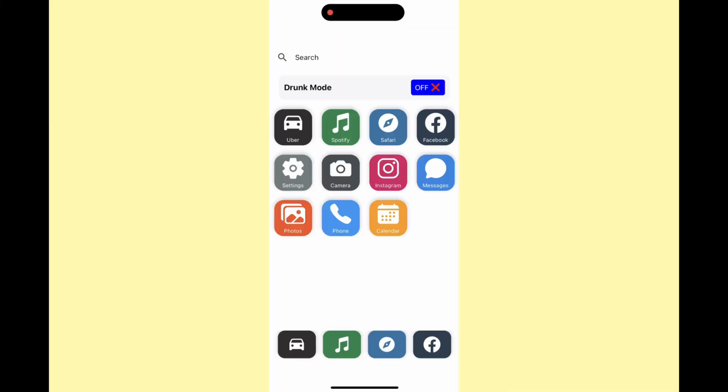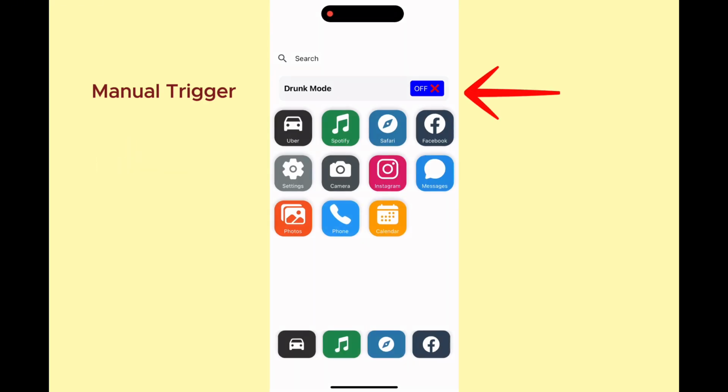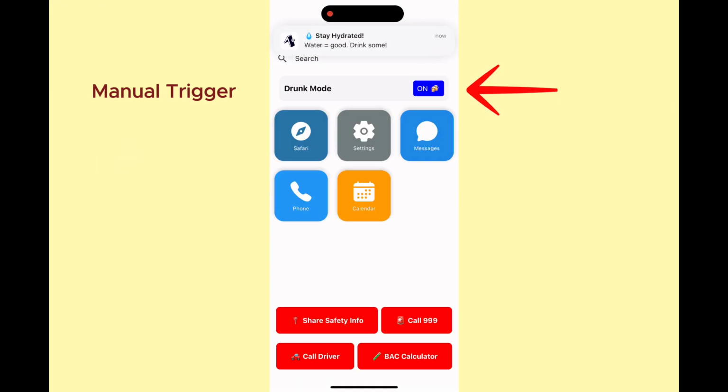Here we have the prototype. The first thing was the drunk mode trigger. Drunk mode can be activated in two ways, manually or through context-aware detection. The manual toggle is shown here, and it allows the user to enable the mode whenever they feel it's needed. This immediately activates restrictions, changes the interface, and locks settings for the duration of the session.